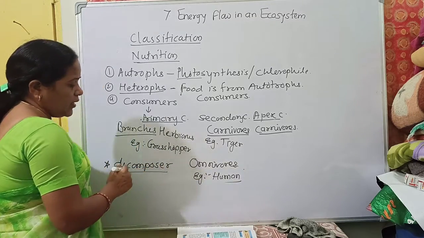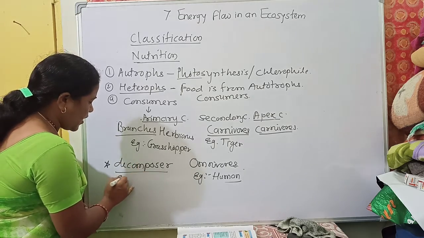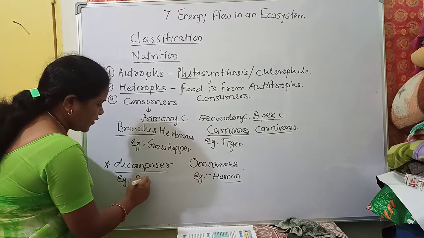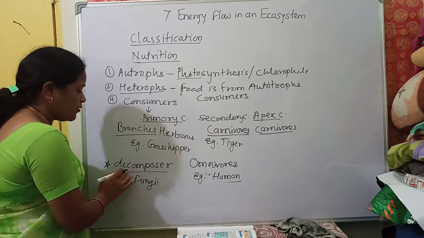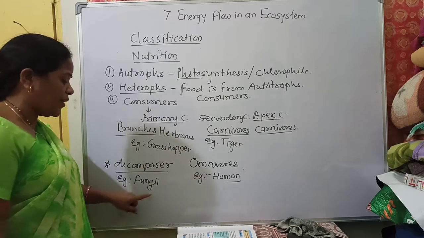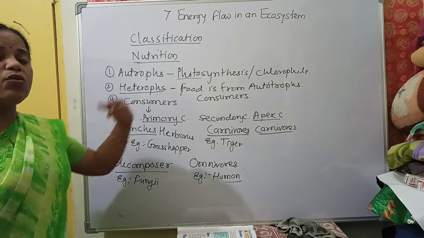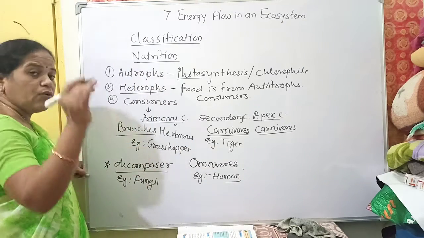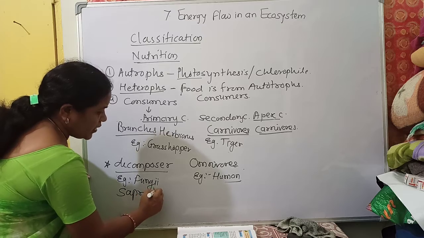Now, the organisms which decompose the body: an example is fungi. Some fungi can grow on a dead body. So decomposers include fungi. Sometimes fungi grow on a dead body, and this is also known as a saprophyte.